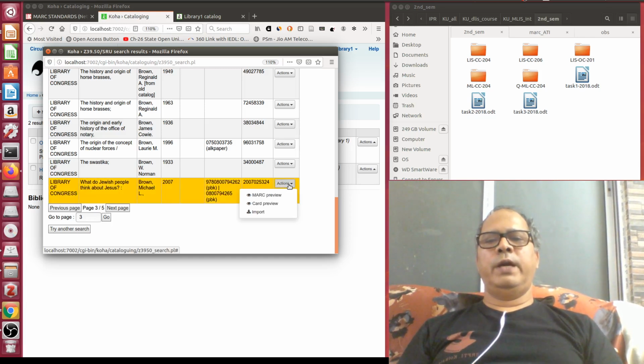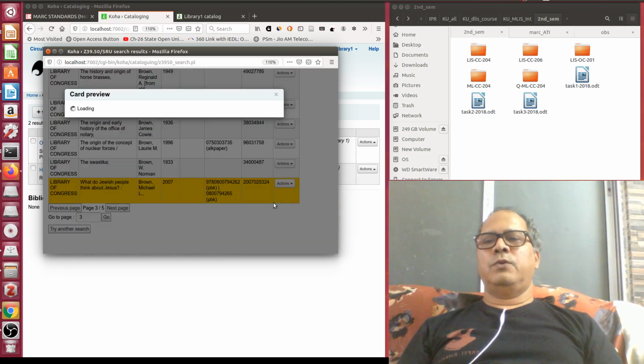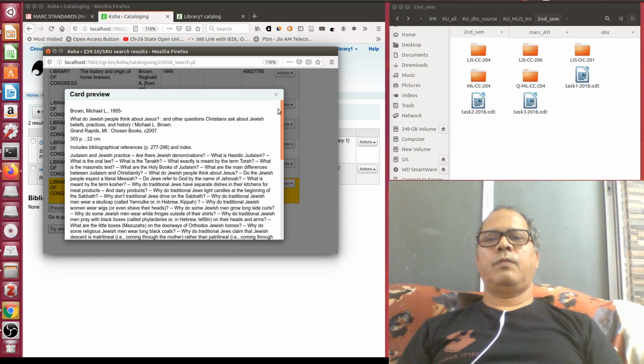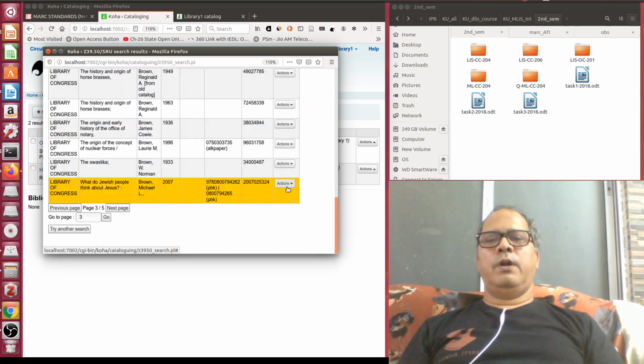So what I can do here, you see, I can see the card view. This is the ISBN view of this book. I can go for the MARC view.